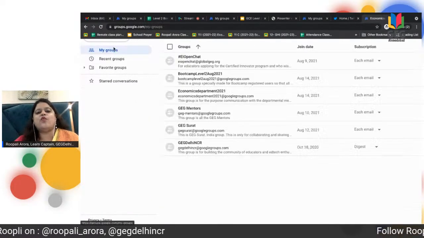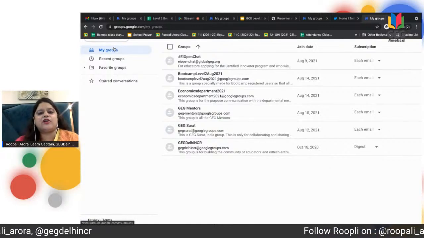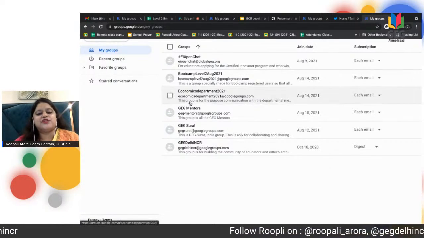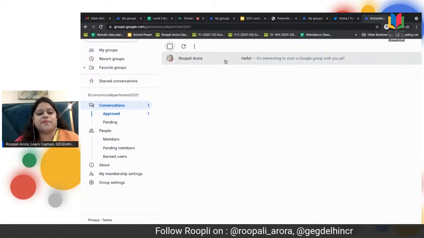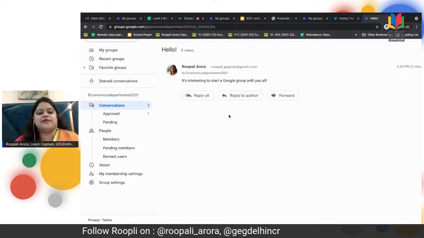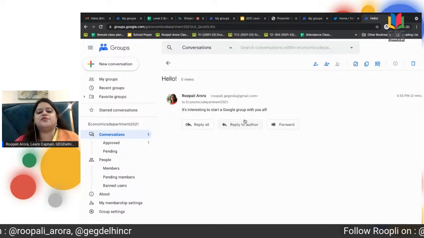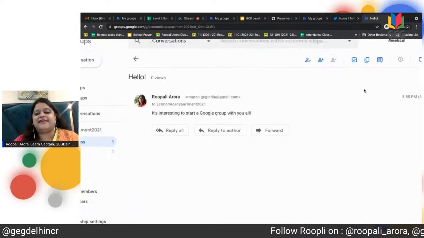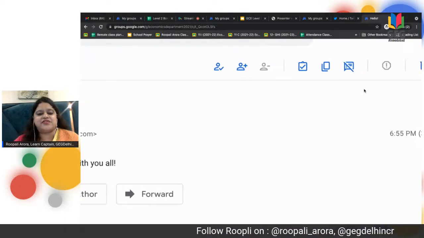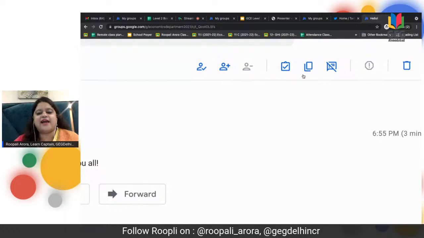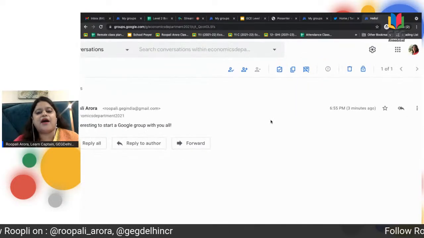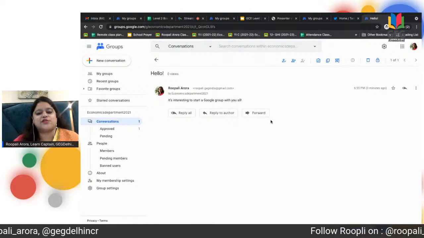So let's see what difference it makes when I click on collaborative inbox. You go to the Google group, and when you click on a particular conversation out here, you would see these added icons. Just observe these added icons which are there. These icons won't be there if you do not tick mark collaborative inbox. So what advantage does that give you?